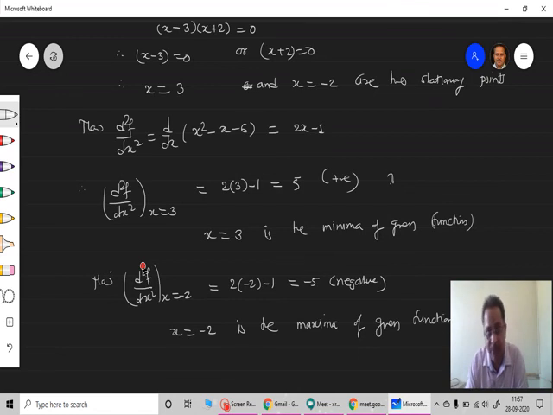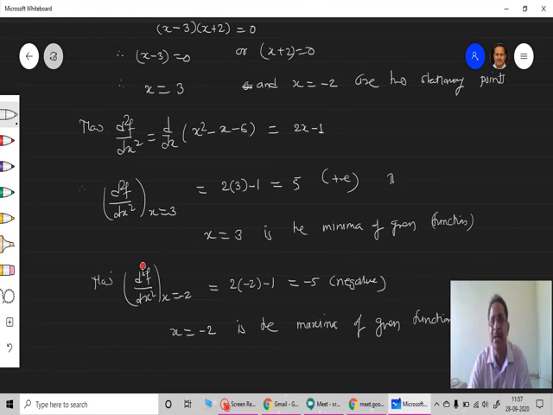Okay, so otherwise what you have to do, you plot the graph, and from the graph itself also we can understand what is the maxima and minima of a given function. But the calculus method, or this method of partial differentiation, gives you a very simple method to go for the point of maxima as well as the point of minima for any function just by this simple method.